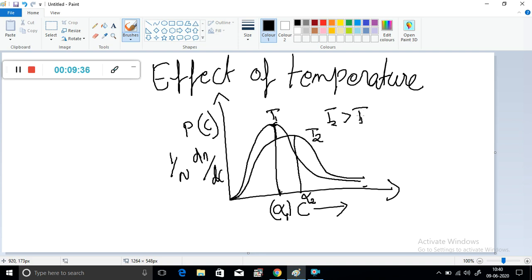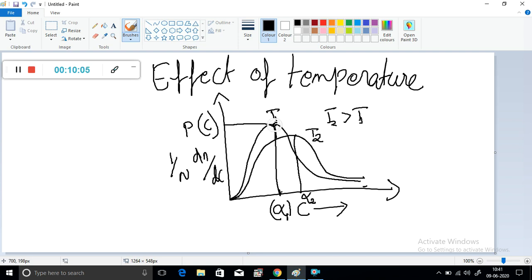And what are the other changes? Fraction of molecules possessing most probable velocity decreases. Fraction of number of particles possessing most probable velocity MPV decreases.